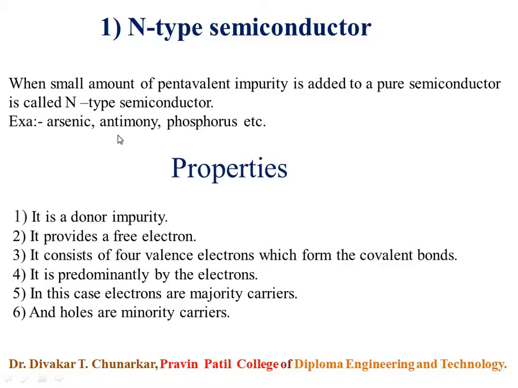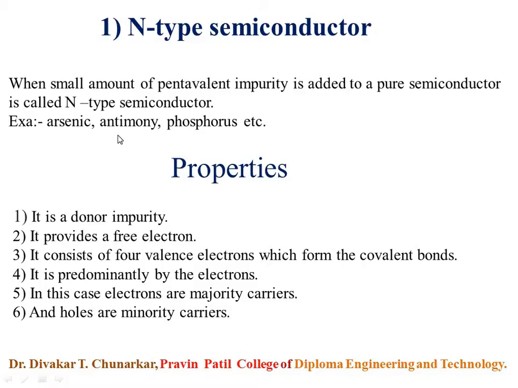Then the effect of addition of such pentavalent impurity atoms to the silicon is shown in the crystal diagram of the previous type, that is the extrinsic semiconductor diagram. An n-type semiconductor is formed by adding a small amount of pentavalent impurity to the pure semiconductor.